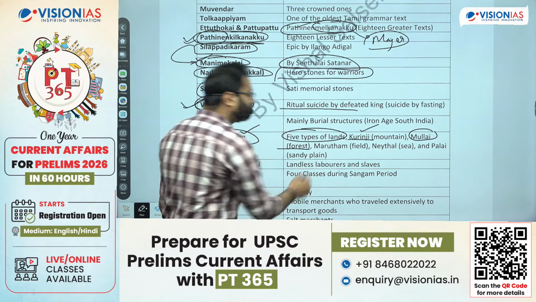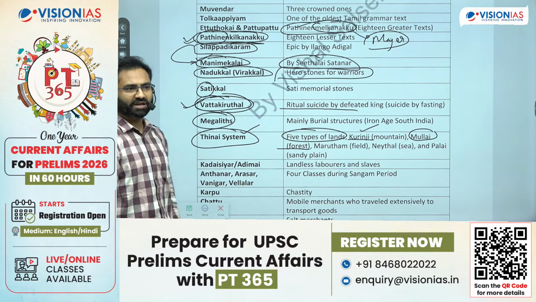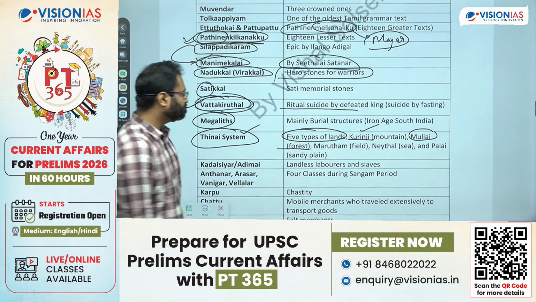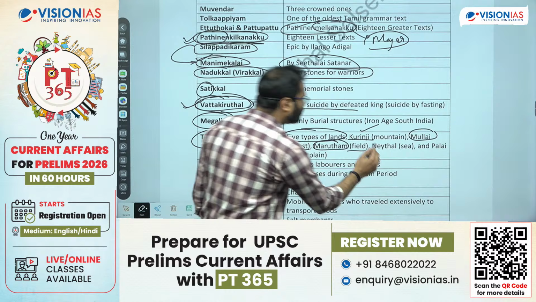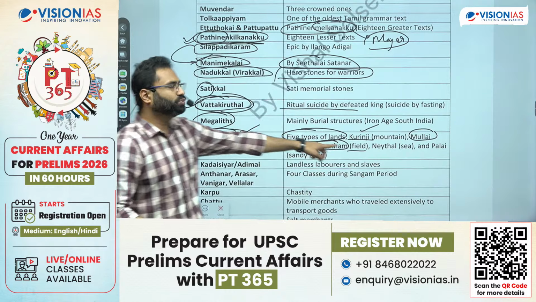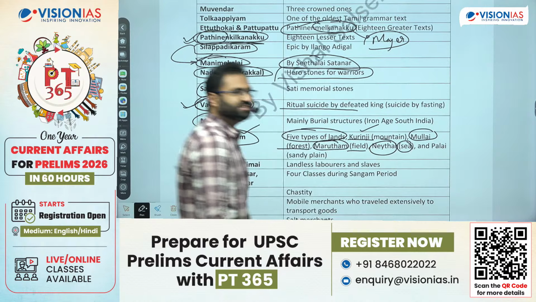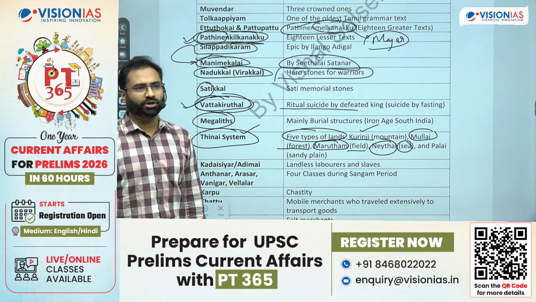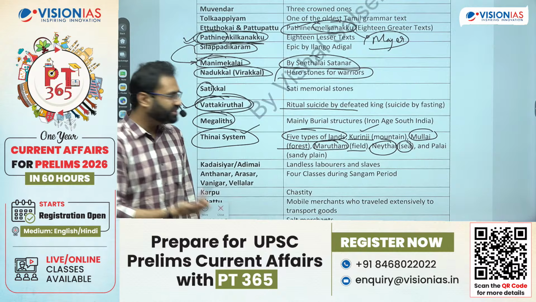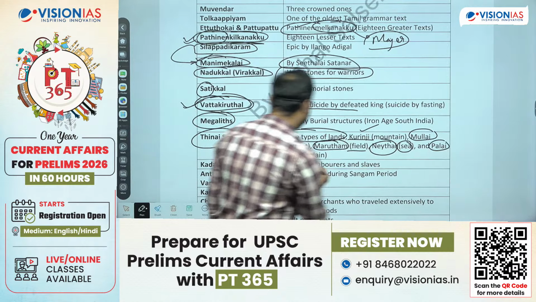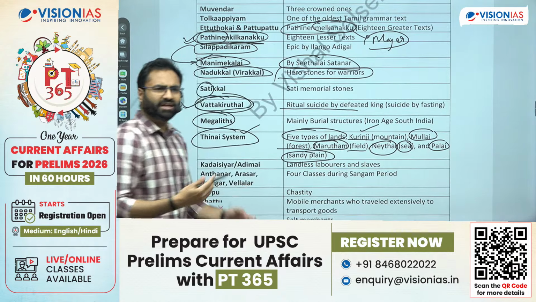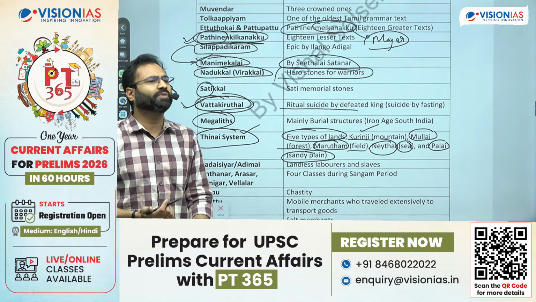Mullai, which is the forest. Forest में आप क्या कर सकते हो? Hunting and gathering mainly. Marudam, Marudam is the plain region. This is suited for agriculture. Neithal or Nedal, which is the sea. Sea या coastal region में what you can do? Fishing or the fisheries activities. And Palai or the sandy plain. Again, it is going to be dominated by the nomadic people.